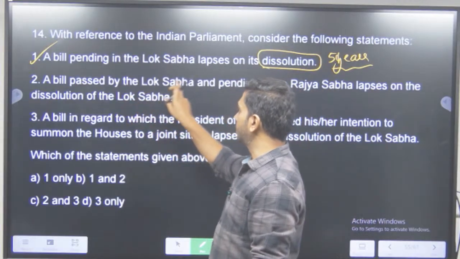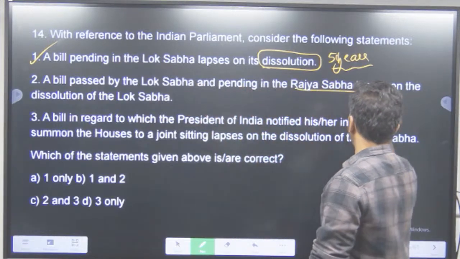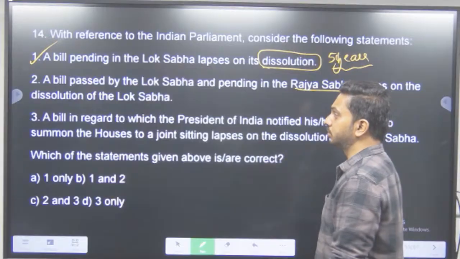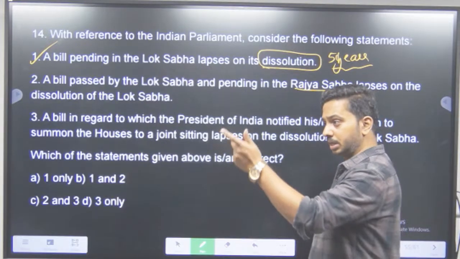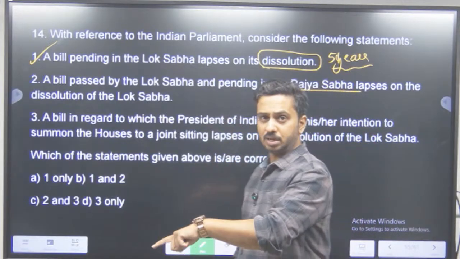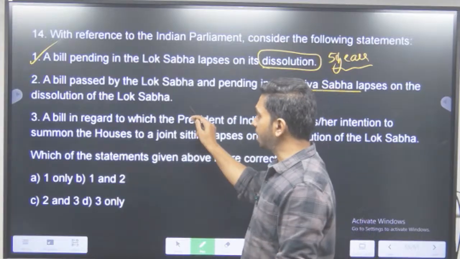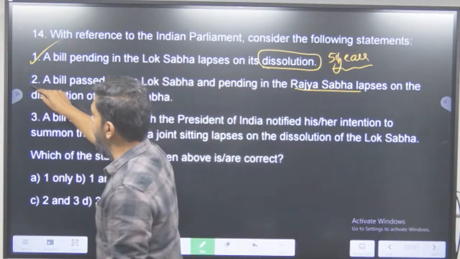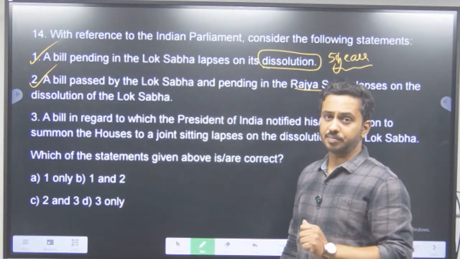A bill passed by the Lok Sabha and pending in the Rajya Sabha lapses on the dissolution of the Lok Sabha. The bill has been passed by Lok Sabha, but it has gone into consideration of the Rajya Sabha. But in the meanwhile, Lok Sabha has dissolved. Now, what will happen to that bill? Yes, the bill becomes lapsed. Again, there is a new Lok Sabha, you need to reintroduce it again.